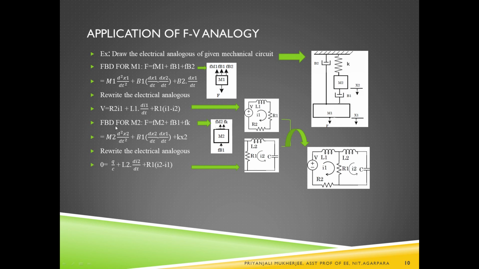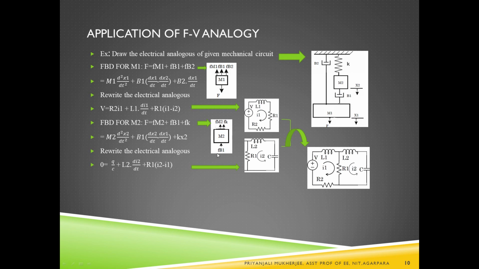Next we are considering the free body diagram for mass 2. For mass 2, the K is connected over here. So when it goes in the displacement direction, then K is expanded, and when K is expanded, it gives an upward force, that is F of K. And the inertia force F of M will act in the opposite direction of x2, and for B1, if it goes downward, then it is compressed and it will give the reactive force towards the body.